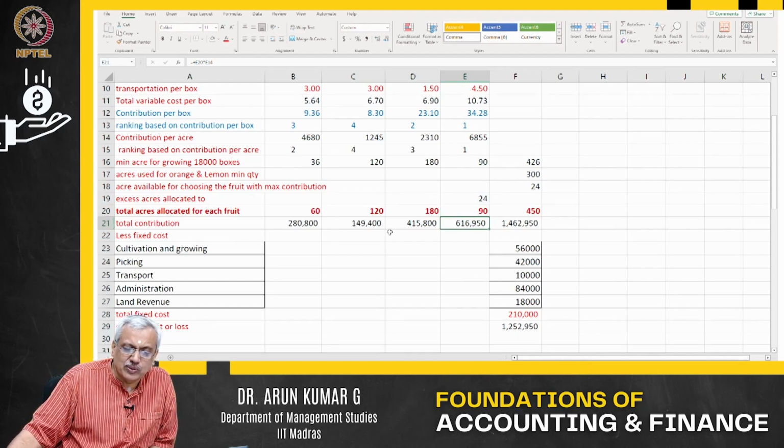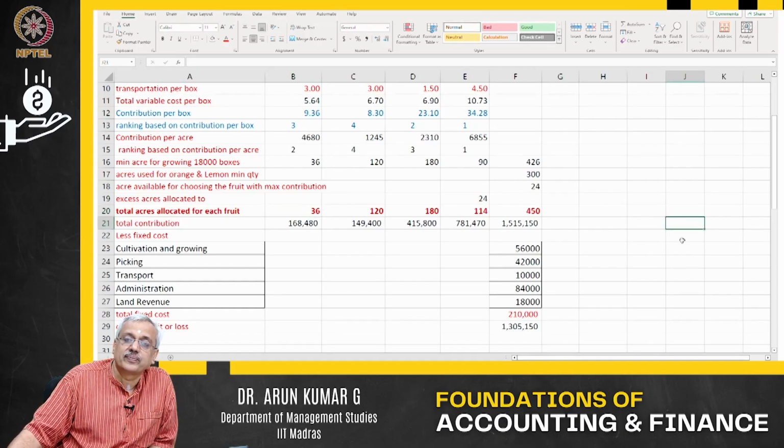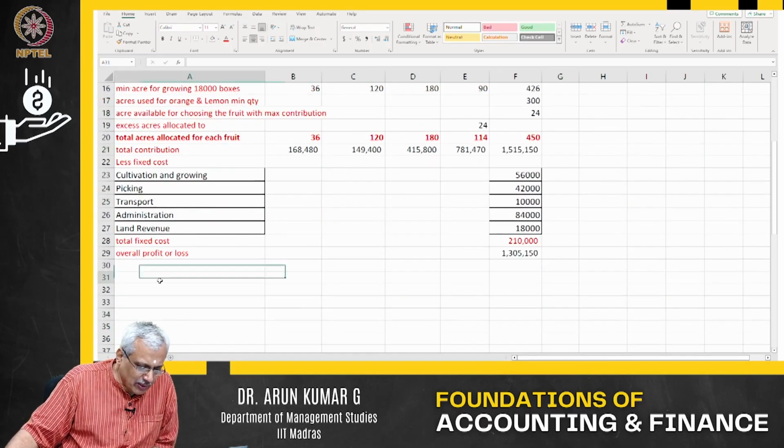You would say apple is number 2. I allocated that extra 24 not to peaches but to apples. It drops. Allocate it to any combination, it will basically drop out there. This is the best combination you can get in this particular case. Okay, fine. We move to one more problem.